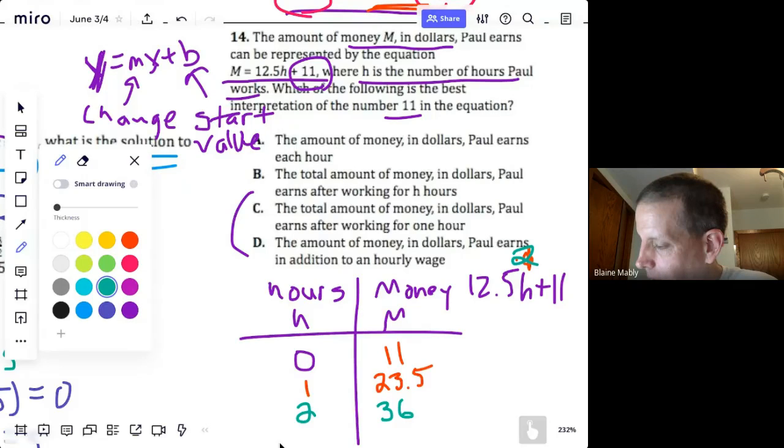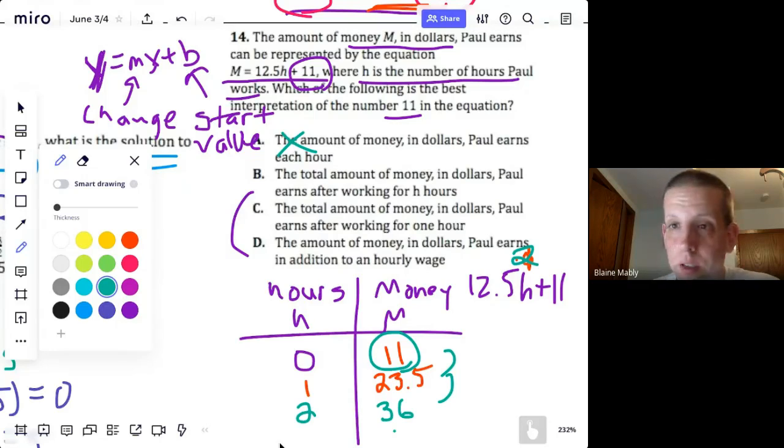So here the 11 is right there. Is that the amount of money he earns each hour? No. He's earning like $12 an hour. The total amount of money Paul earns after working 8 hours? Well, no, the total amount changes. It's not always 11. It's how much he earned after 0 hours. It's not the total amount of money Paul earns after working 1 hour. Oh, well, after 1 hour he earns $23.50. So it's not that one.